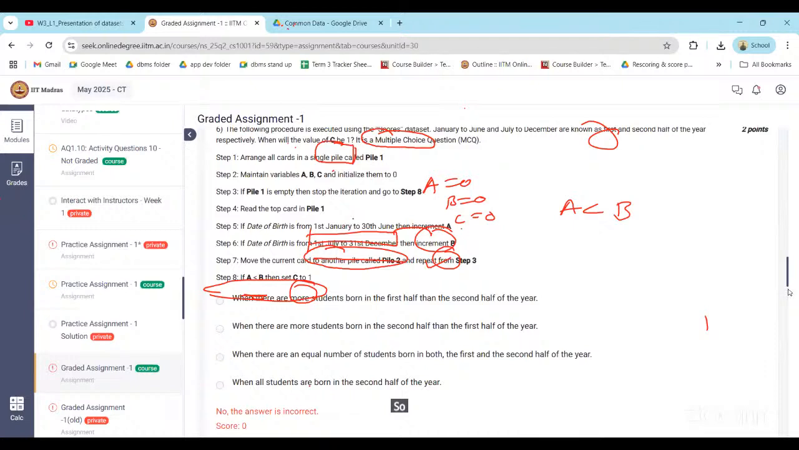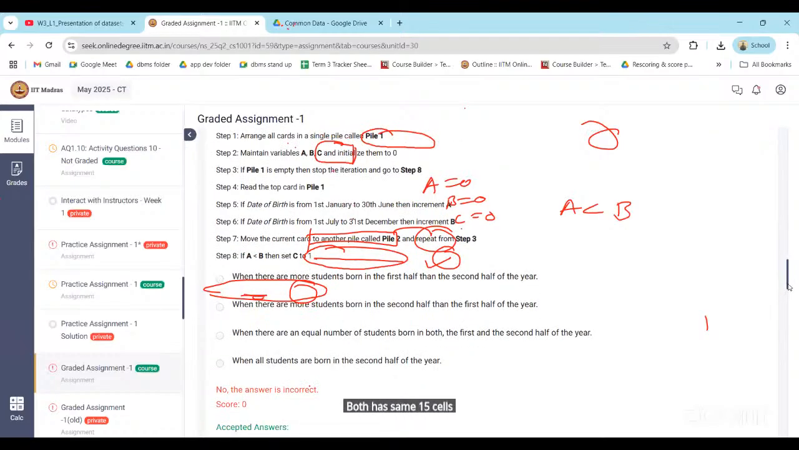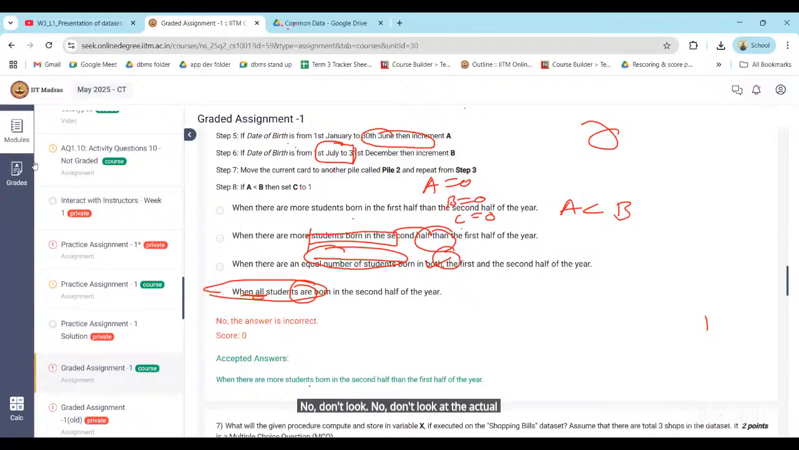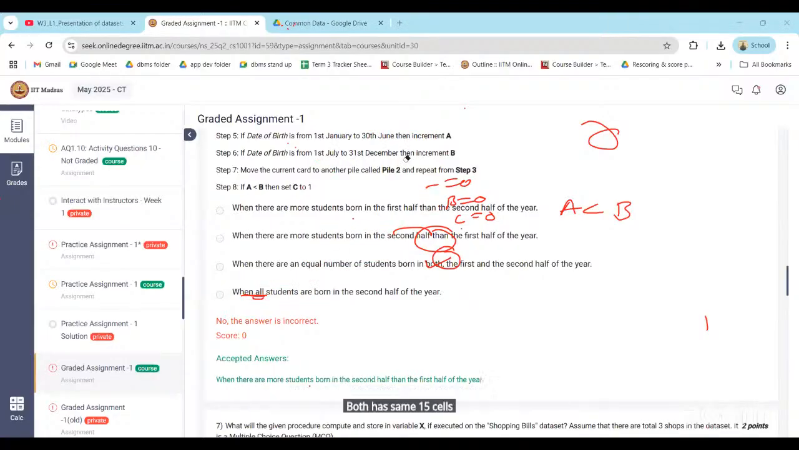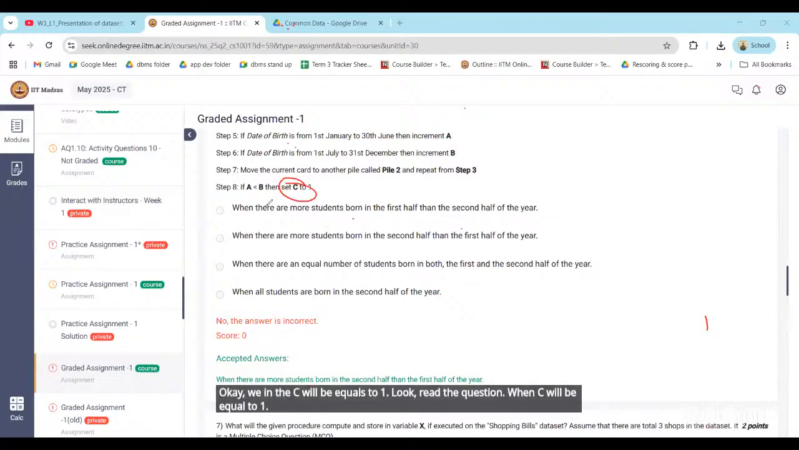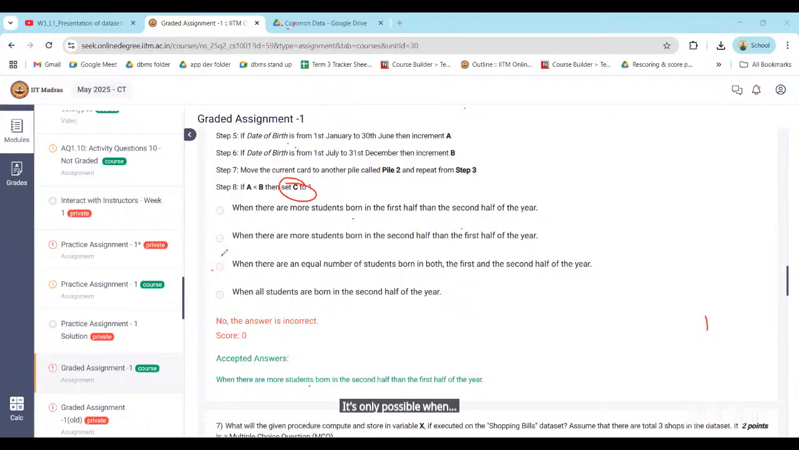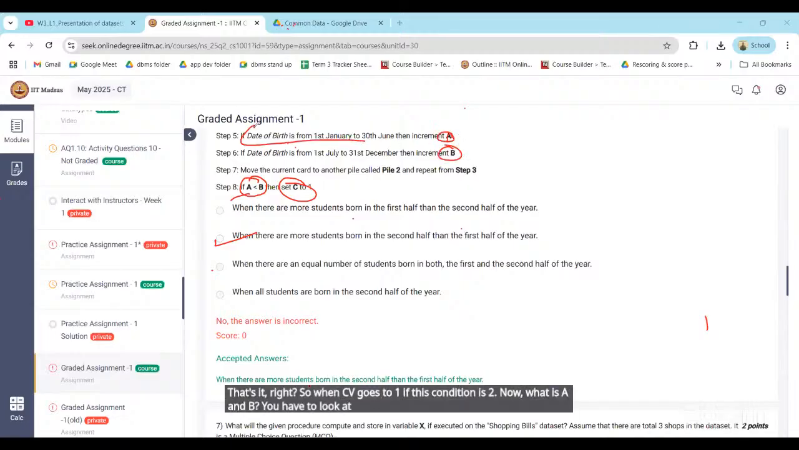So sir, but A and B are both equal, both are the same, 15, sir. No, don't look at the actual data in this particular case. We are saying when C will be equal to 1. Read the question. This is only possible when A is less than B. So C will be equal to 1 if this condition is true. Now what are A and B? You have to look at here. Simple question.